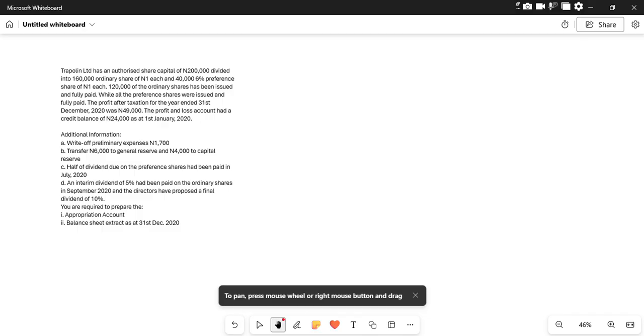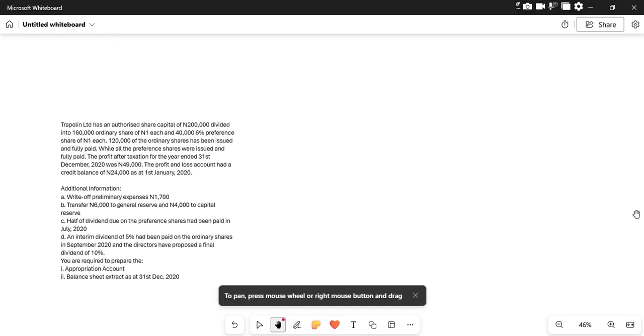So today we're going to continue with our company account, and also we're going to look at the issue of share and also the appropriation of the profit made into the various reserves. So we know that when organizations make profit, this profit is shared by those who are the shareholders.